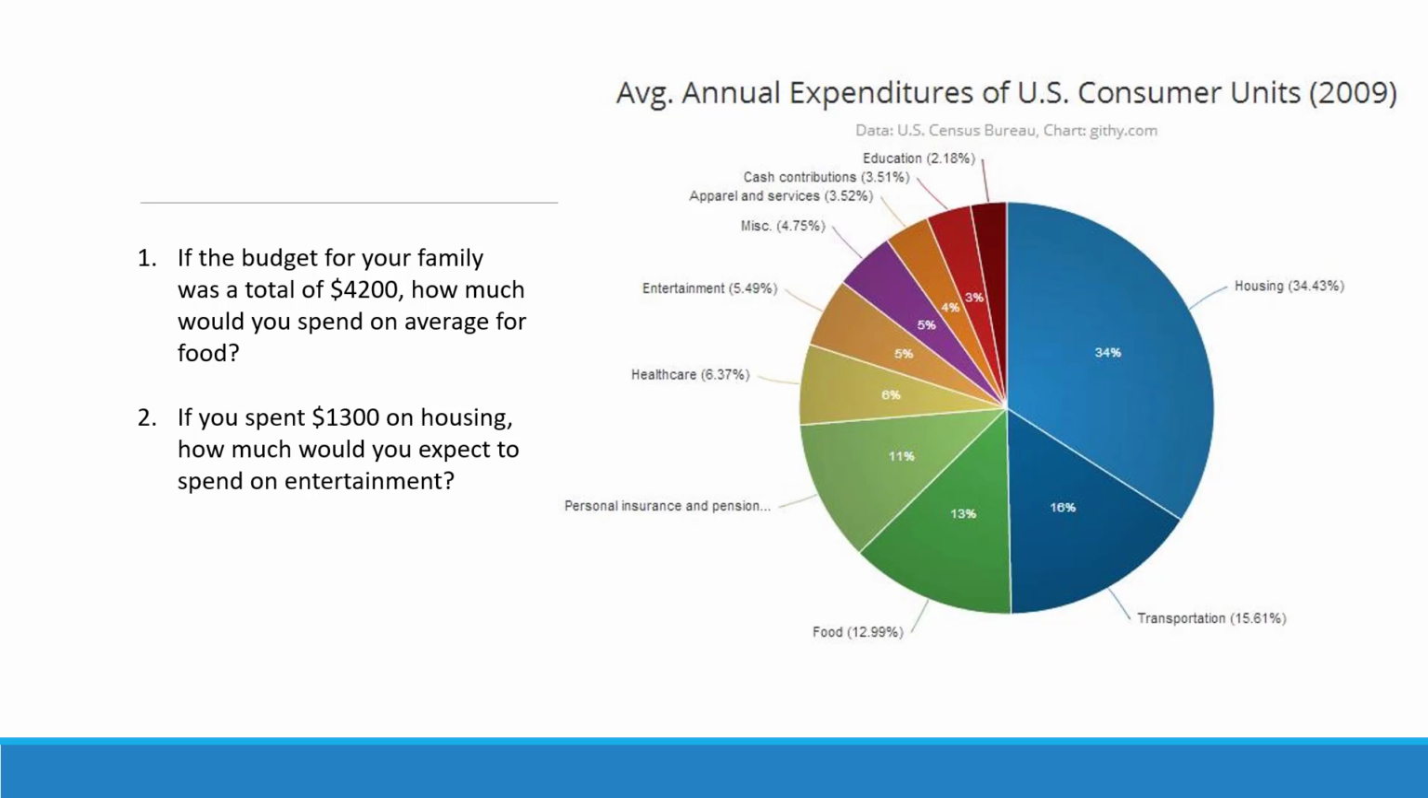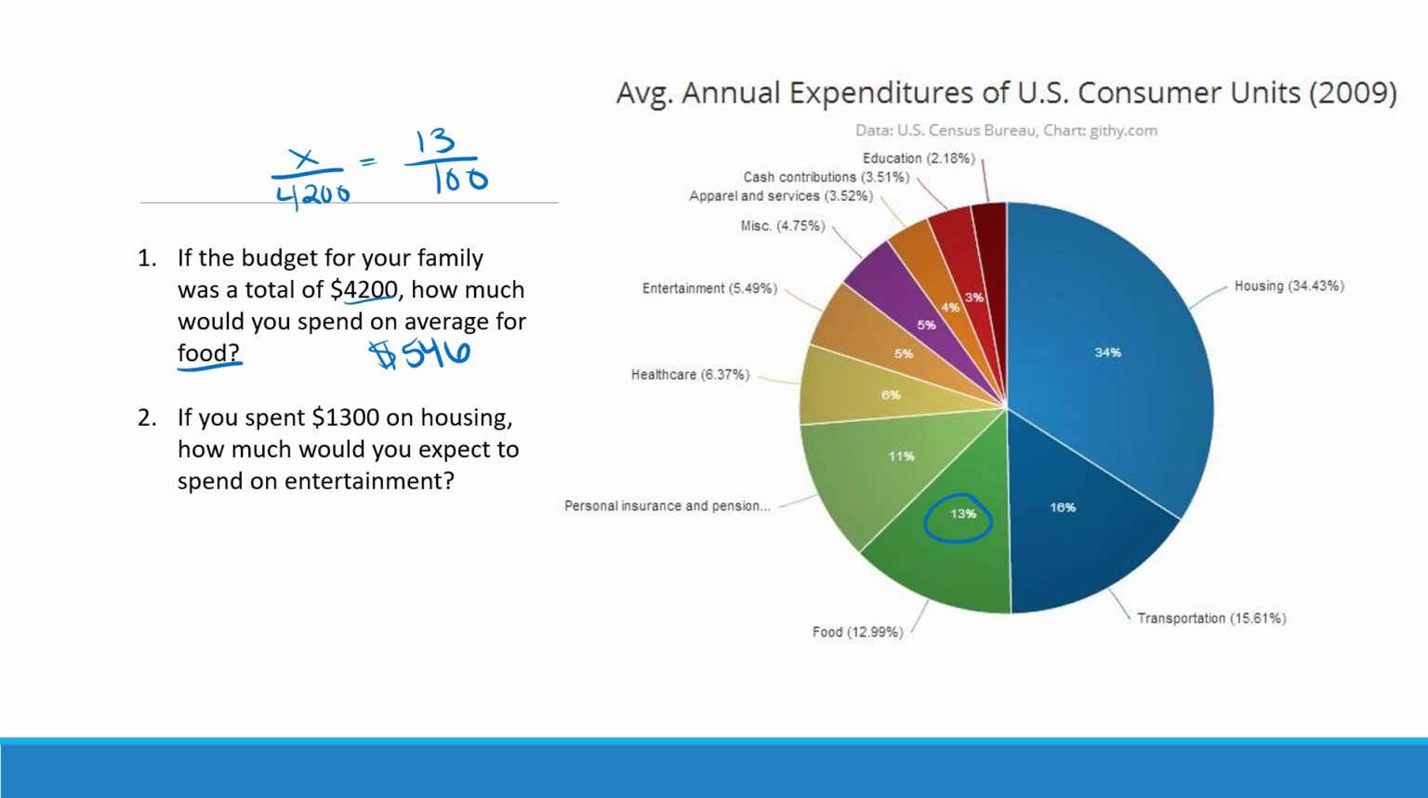It says if the budget for your family was $4,200, how much would you spend on food? So here's another example. This is a person's budget. We know they have $4,200 total. I'm going to be using the percentage inside the pie chart because that's going to be a little easier to deal with. So food is 13%. So what is 13% of their budget, which is $4,200? Again, with cross multiplication, you'll do 13 times 4,200, and then we're going to divide by 100. So then we know on average they're spending $546 on food.